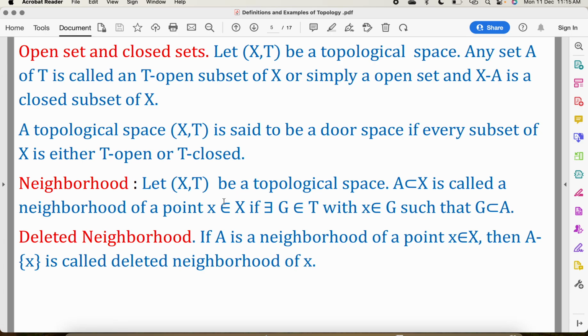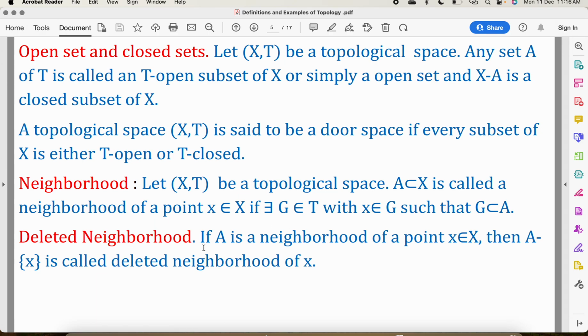Now neighborhood. Let (X, T) be a topological space and A is a subset of X. Then A is called a neighborhood of a point x belonging to X if we can find an open set G belonging to T with x belonging to G such that G is a subset of A. So to find the neighborhood of a point, we need to find an open set G belonging to T with the condition that x belongs to G, which is a subset of A.